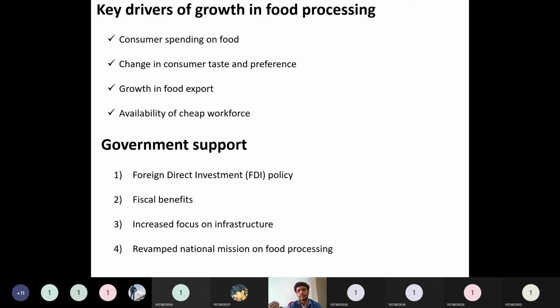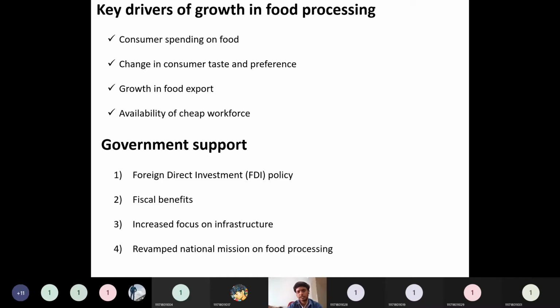There is a foreign direct investment policy, which the government has been implementing. Because of this, food processing industries are getting many subsidies. Then fiscal benefits, with a lot of GST refunds and so on. Then an increased focus on infrastructure: because of these supports, there is an increased focus on infrastructure, and they are developing it.